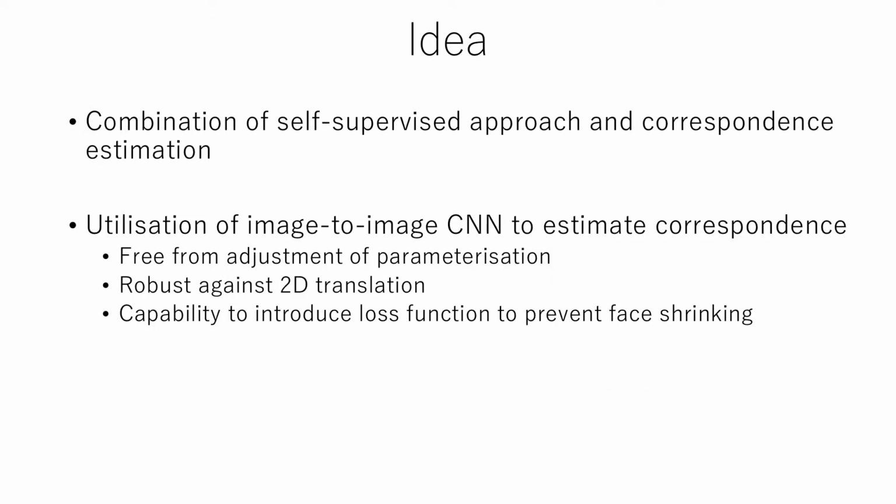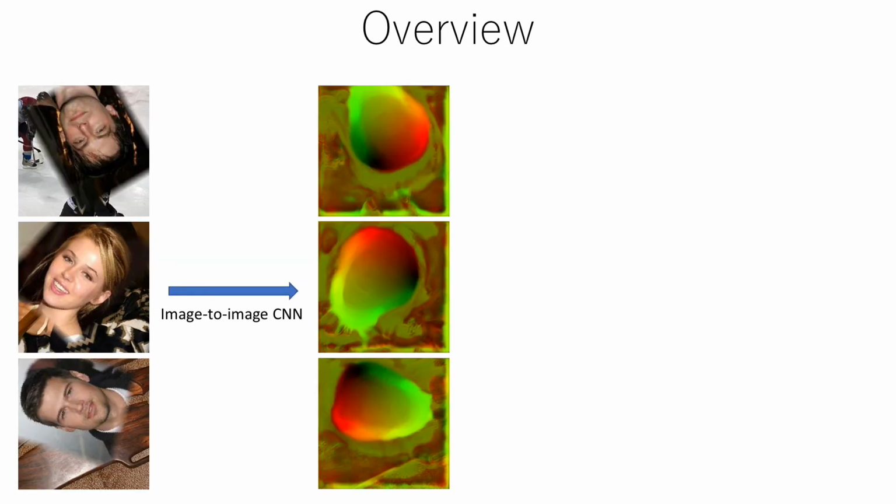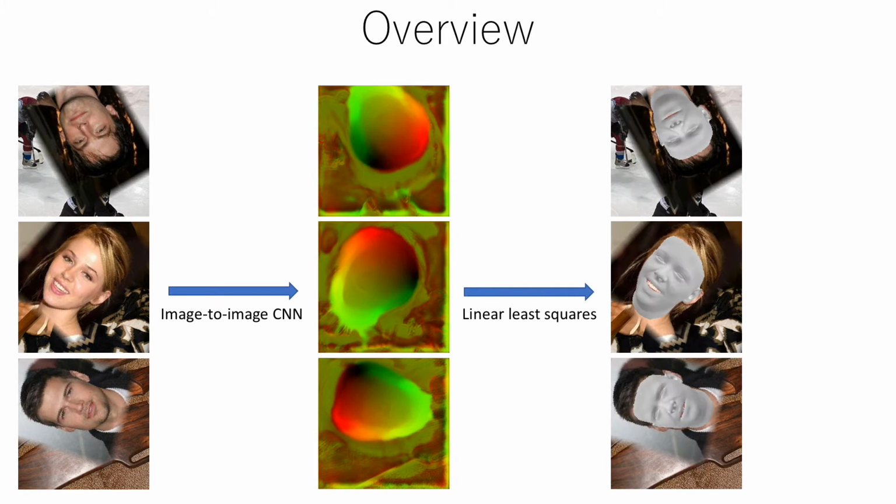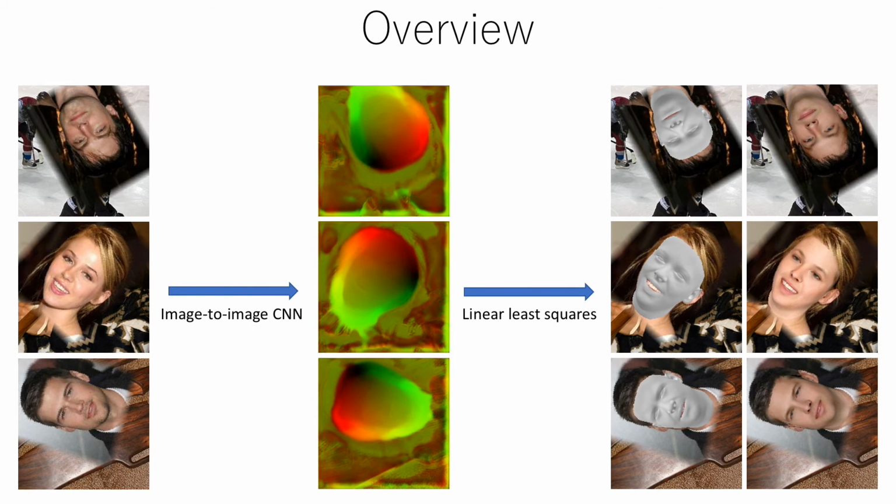To resolve these problems, we propose to combine the self-supervised approach and correspondence estimation. We employ an image-to-image CNN to estimate correspondence, and this brought various merits, including robustness against arbitrary in-plane transformation, as well as the capability to introduce a loss function to prevent face shrinking. The network learns from self-supervision provided by the linear model itself. We show how to use differentiable linear least squares to estimate geometry and camera parameters from the estimated correspondence, followed by lighting and albedo parameters.